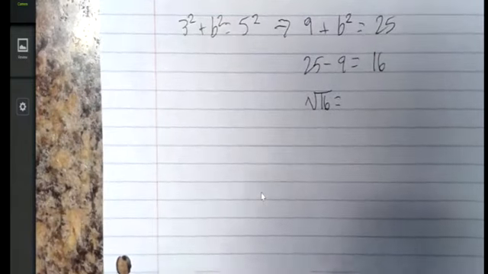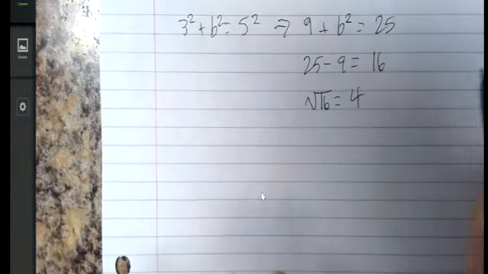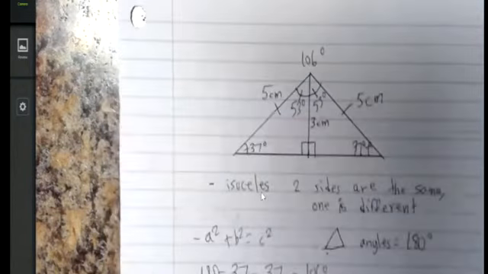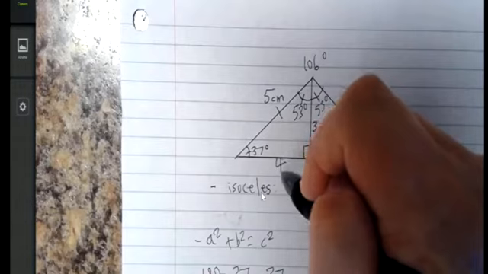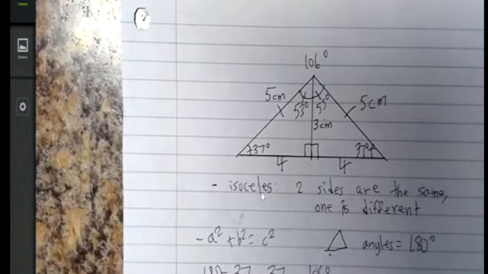This just happens to be a perfect square. 1 times 1 is 1, 2 times 2 is 4, 3 times 3 is 9, 4 times 4 would be 16. So our two unknown sides would be 4. And we go back up here, 4 and 4, and the total then is 8. So the right triangle has a side of 4. The isosceles, if we put them together, has a side of 8.